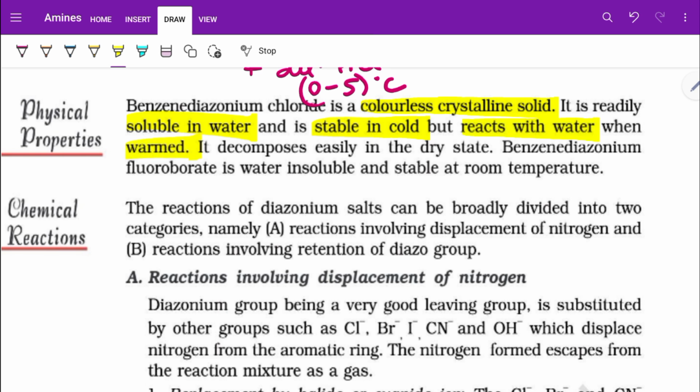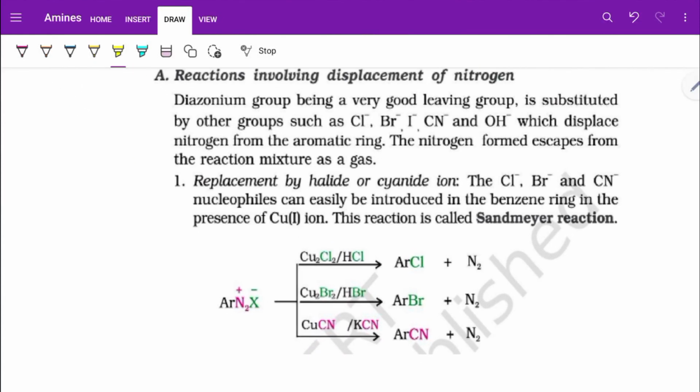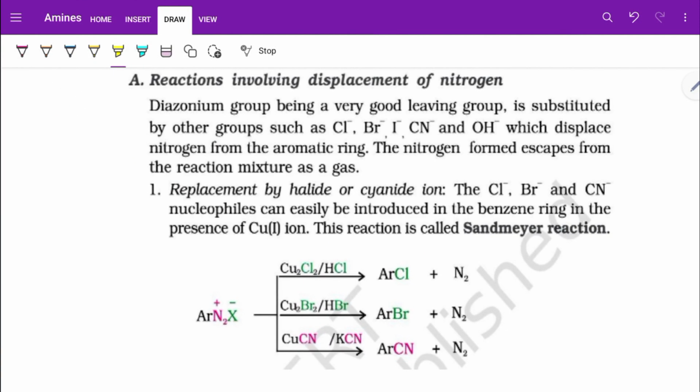We are going to see all these reactions later on. Now, benzene diazonium fluoroborate, with HBF4 attached, is water insoluble and is stable at room temperature.